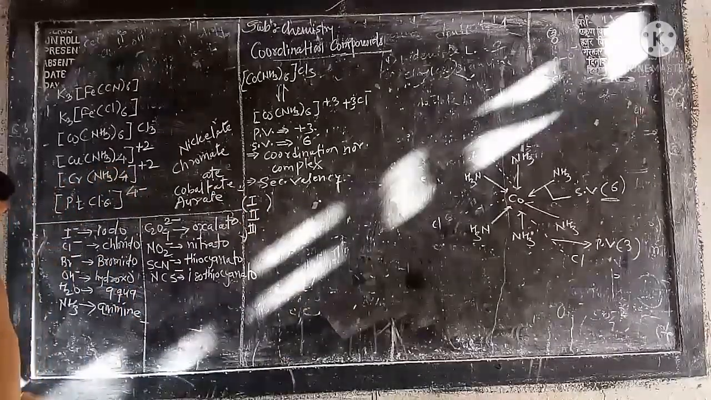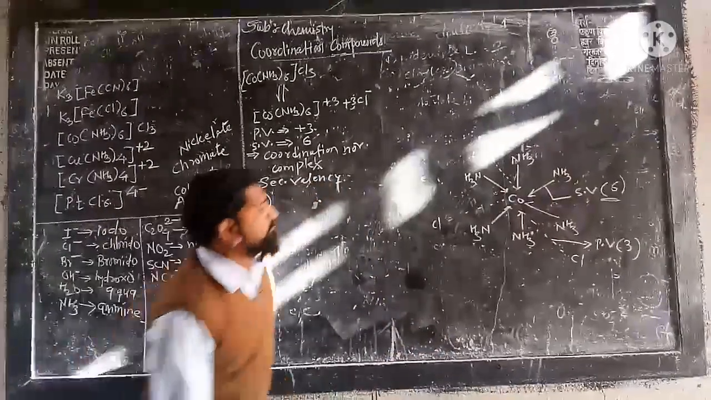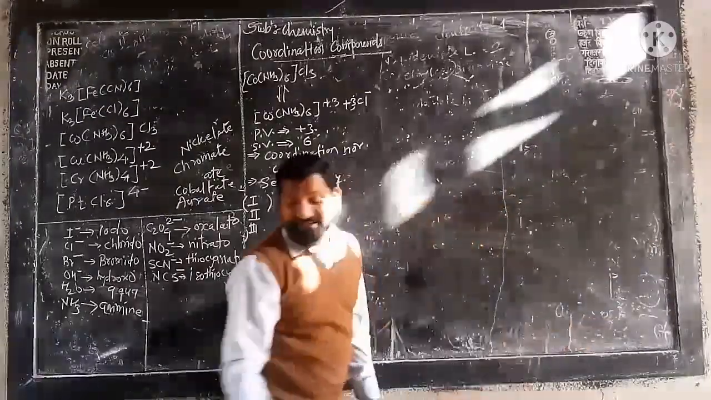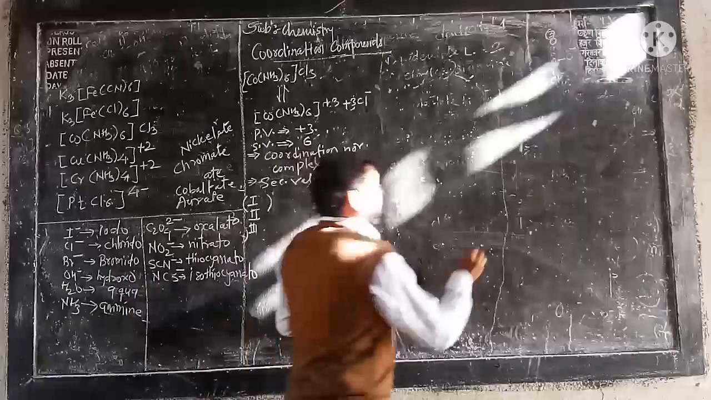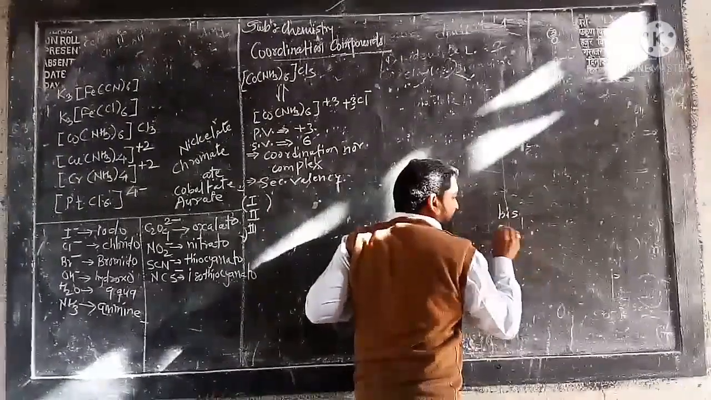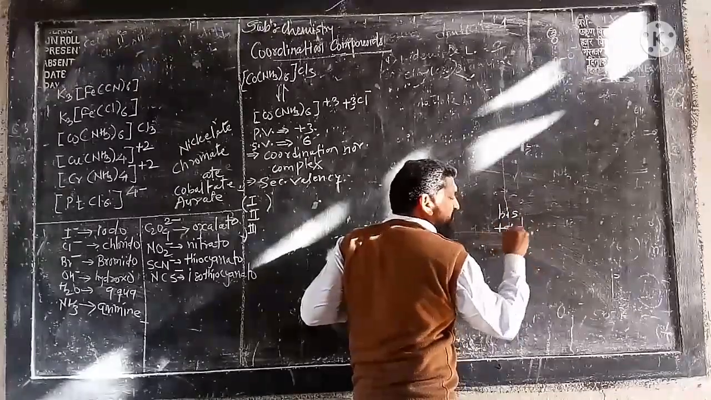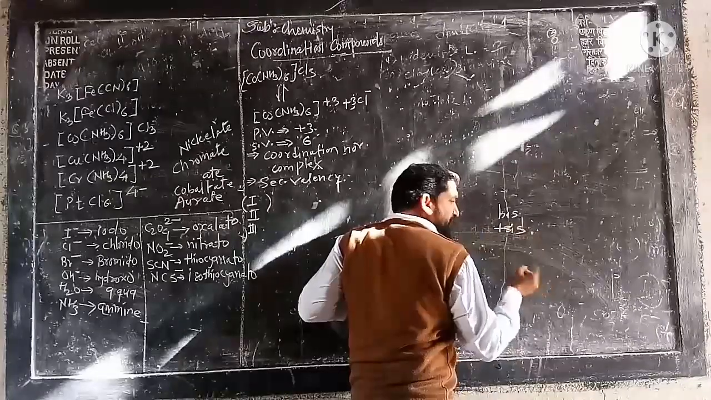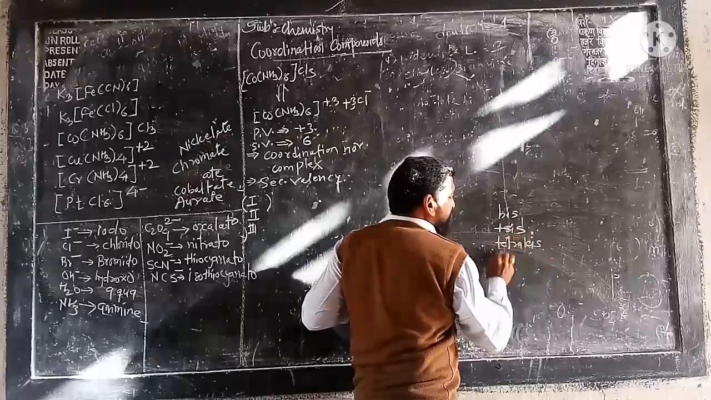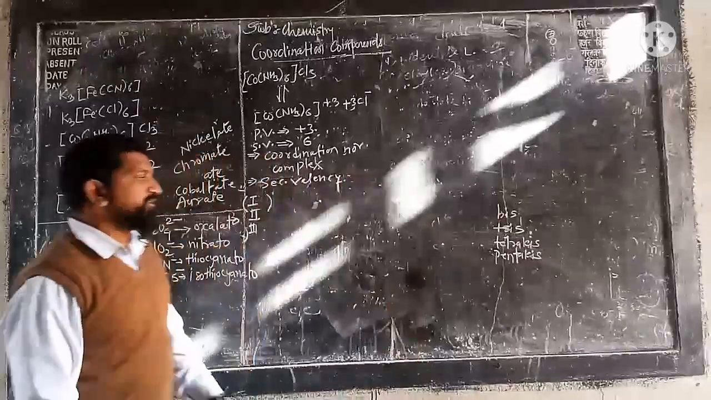Now back to the point. If there is a mention of a bidentate ligand, then we have to use the prefix bis. If tridentate, then we use tris. Bis for bidentate, tris for tridentate. If four-dentate, then we write tetrakis, or pentakis. In this way you have to write the IUPAC nomenclature of the coordination compound.